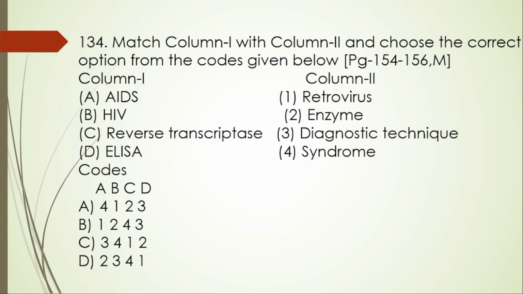Next, 134, match the following. AIDS, which is actually a syndrome, a group of diseases. HIV, which is a retrovirus. A is 4 and then B is 2. A is 4, B is 1. Reverse transcriptase, that is an enzyme, and ELISA is a diagnostic technique.